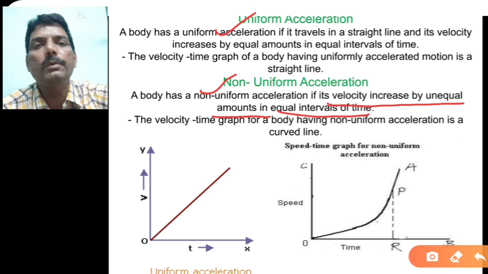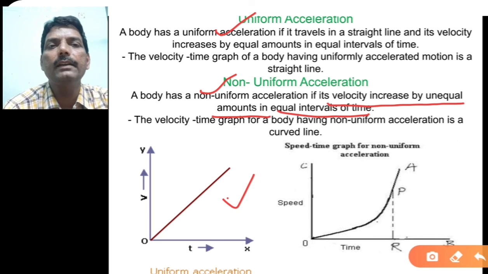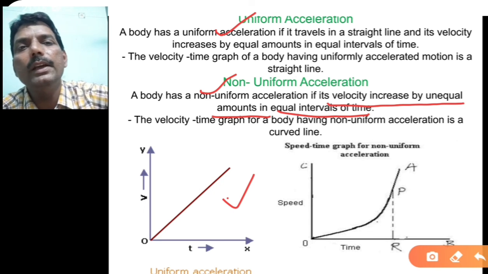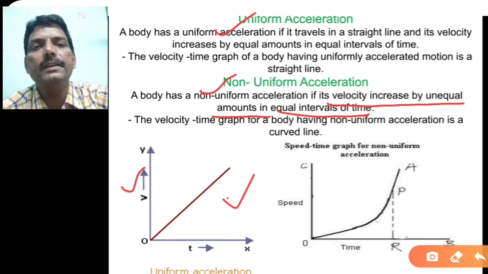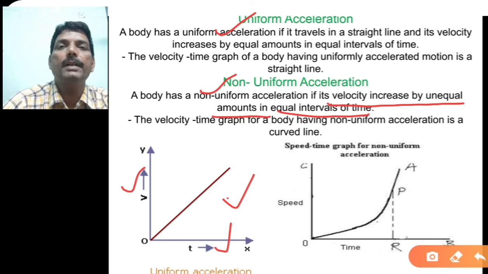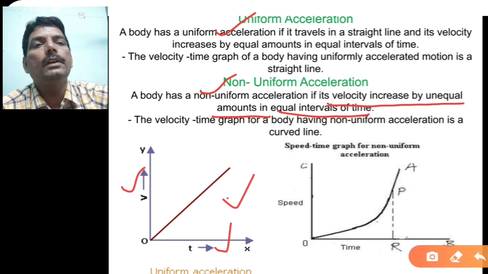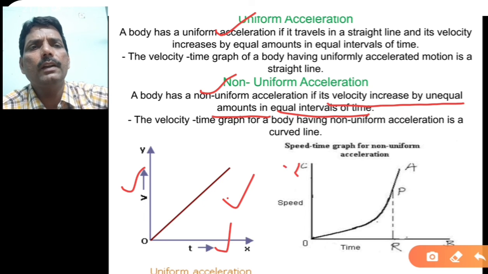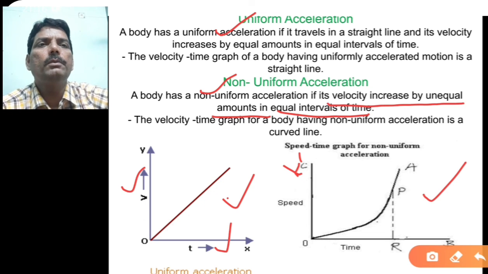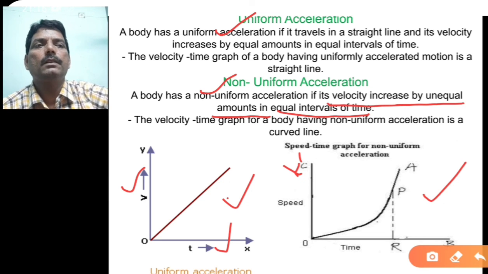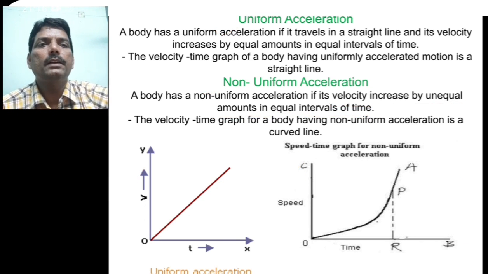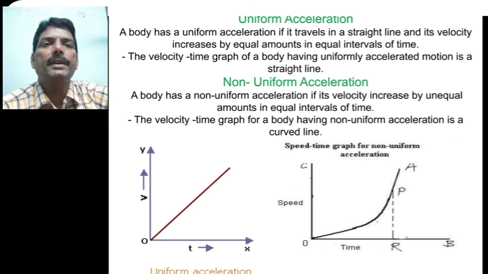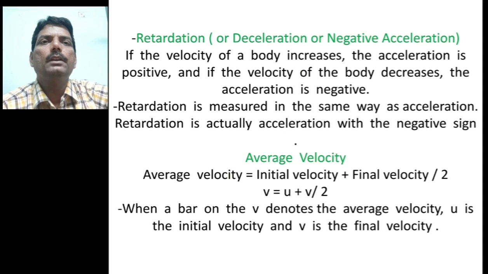The graph of this uniform acceleration is again a straight line passing through the origin. No doubt here the graph I have taken velocity versus time, that is nothing but acceleration, because rate of change of velocity with time. Here I have taken the speed in one particular direction, so you can see here velocity versus time, so you will get this graph as a non-uniform acceleration. So these are the two graphs which are showing the uniform acceleration and non-uniform acceleration.